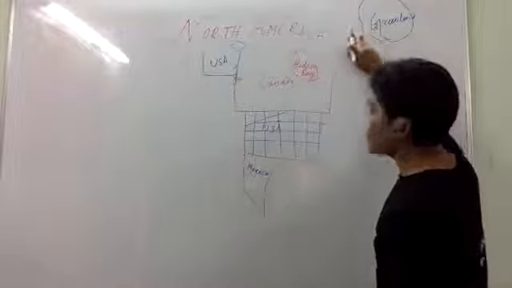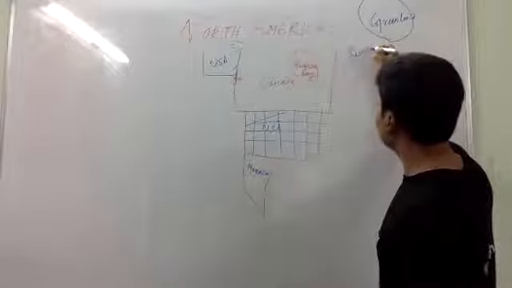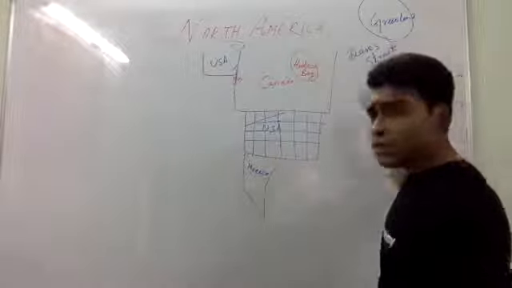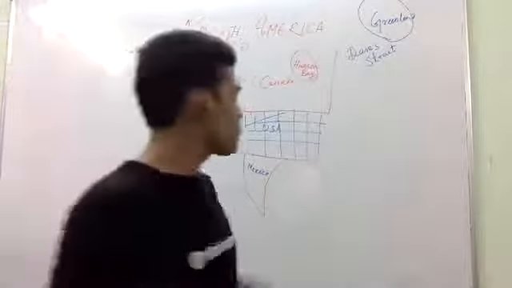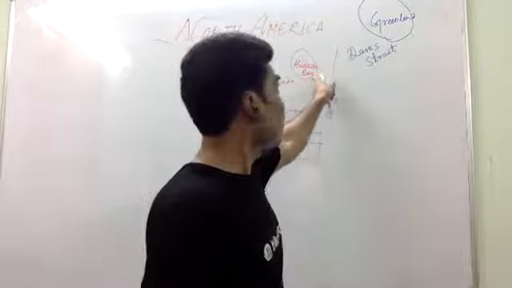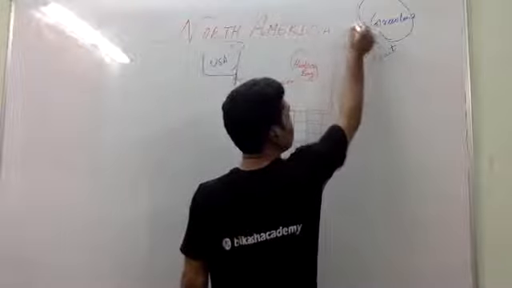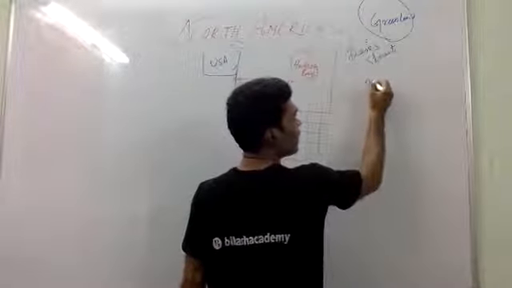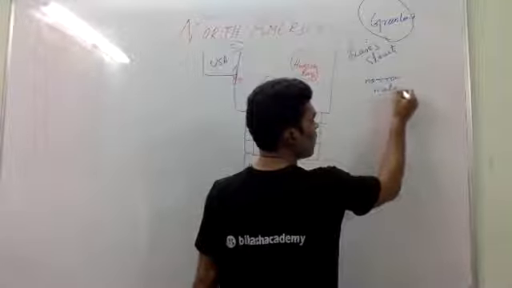It is separated by Davis Strait. This Davis Strait separates Canada from Greenland. So this Davis Strait is most important. Here is Davis Strait. What is a strait? A strait is a narrow water channel.